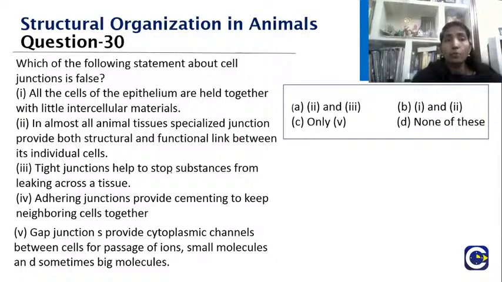Tight junctions help to stop substances from leaking across a tissue. Adhering junctions provide cementing to keep neighboring cells together. Gap junctions provide cytoplasmic channels between cells for passage of ions, small molecules, and sometimes big molecules. Among these statements, one is false. Which is that? Waiting for your answers.